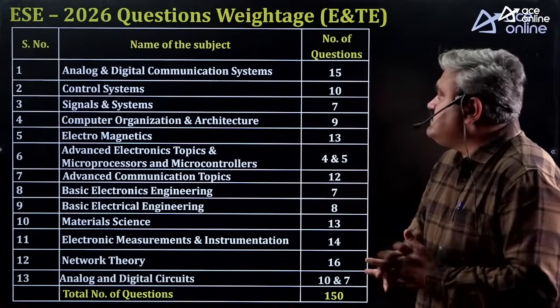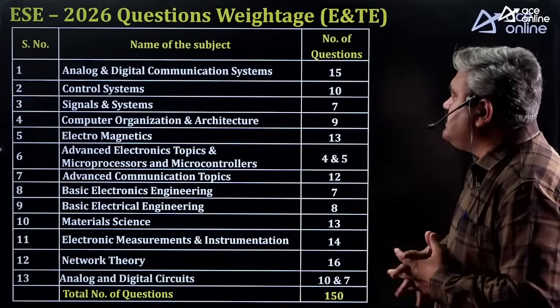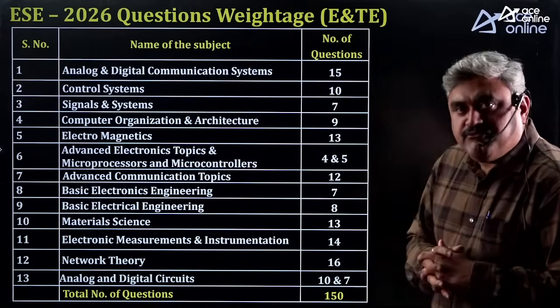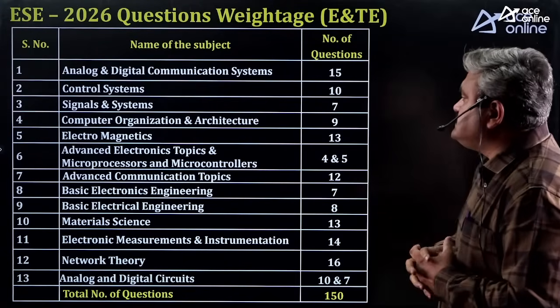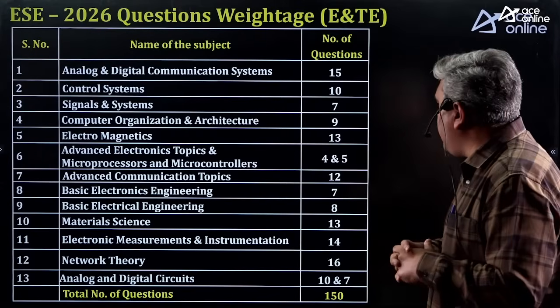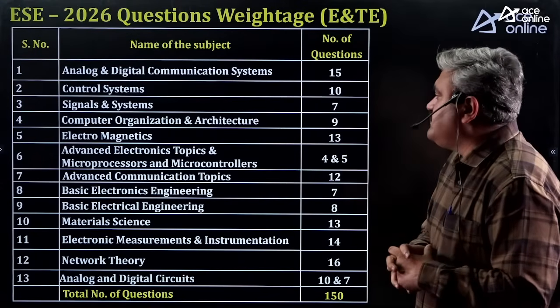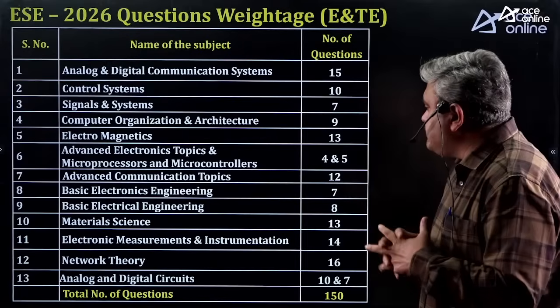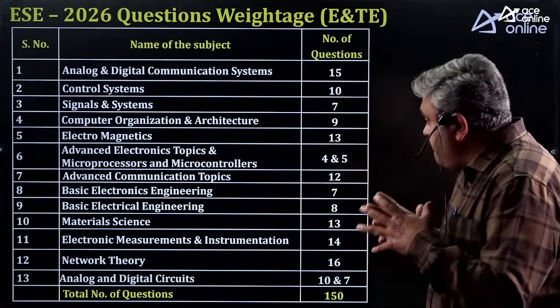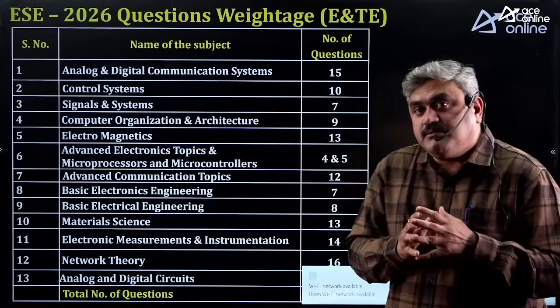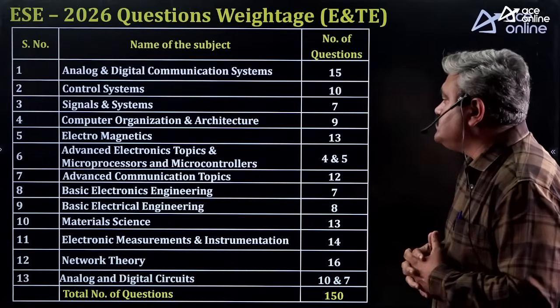Coming to individual subjects, we have 15 questions from digital communication, 10 questions from control systems, signals and systems 7, computer organization and architecture 9, electromagnetics 13, and advanced electronics topics and microprocessors controllers, a very good topic where the weightage is a little bit increased this year, we have totally 9 questions.